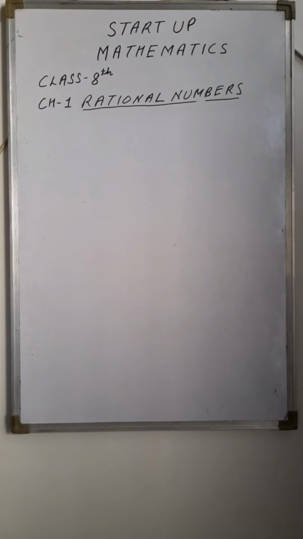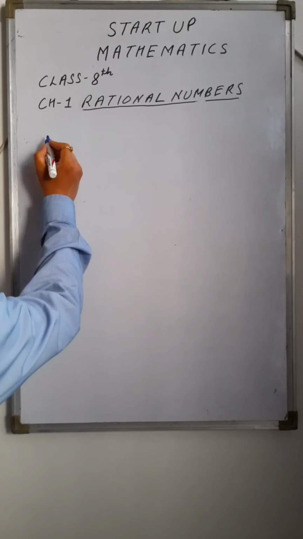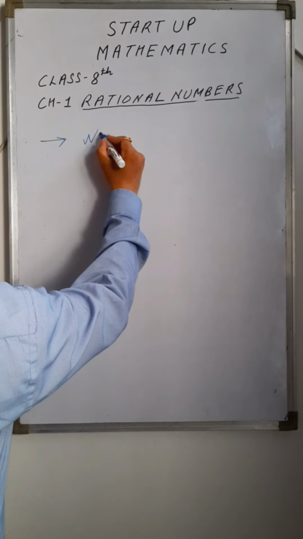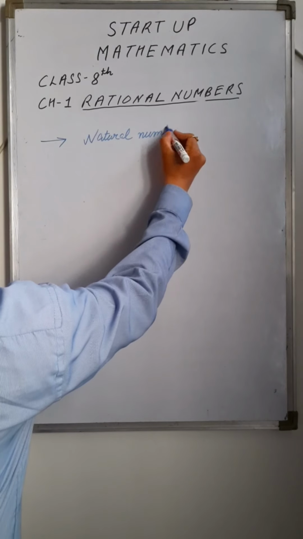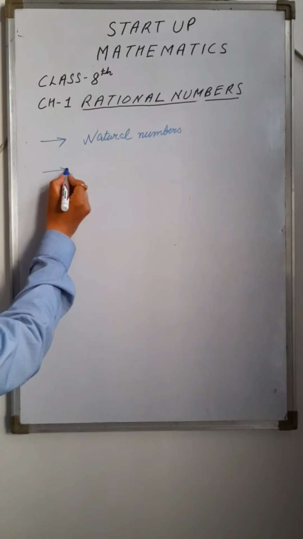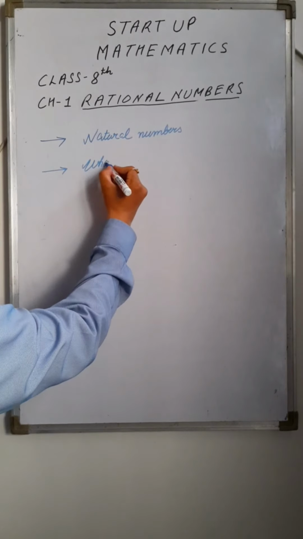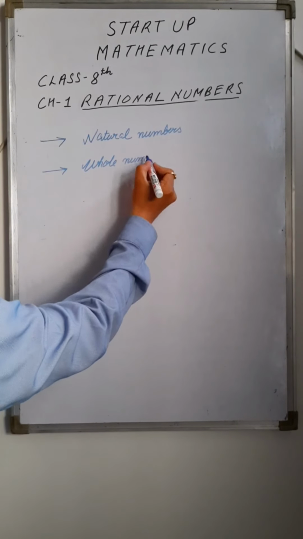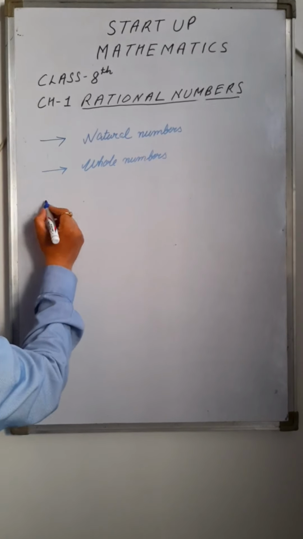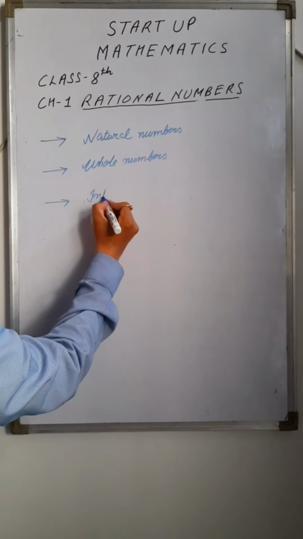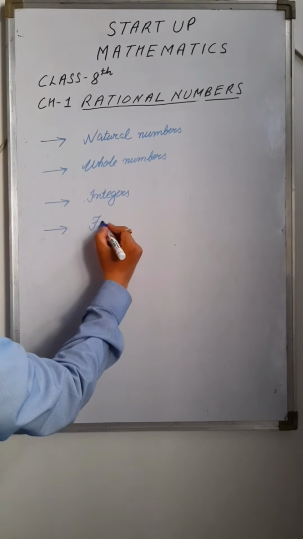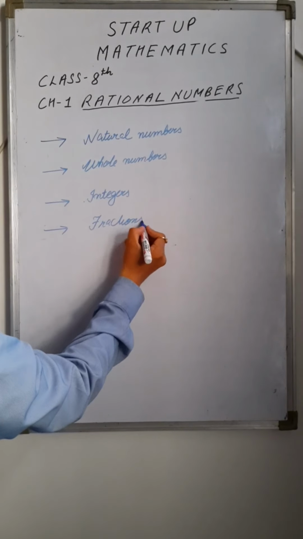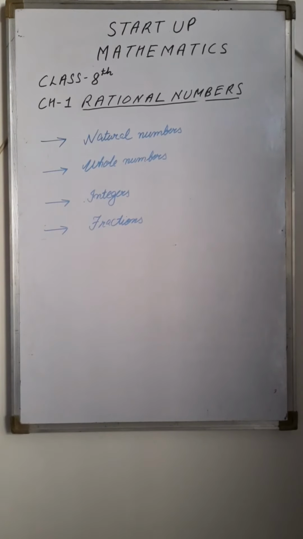Students, we have already studied about various numbers in the previous class, and those are natural numbers, whole numbers, integers, and fractions. Right? We have already studied about these numbers.